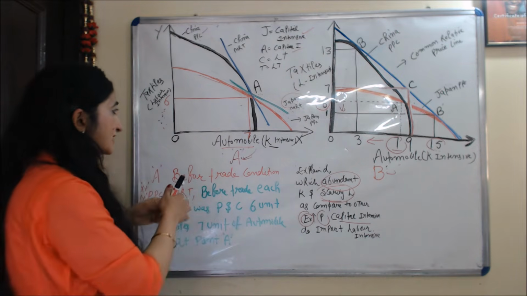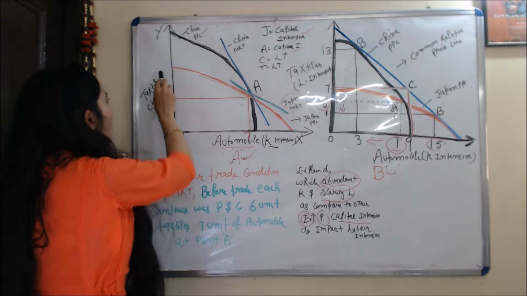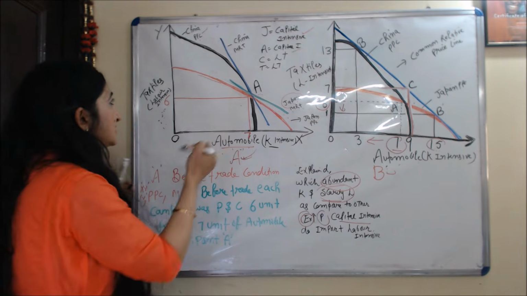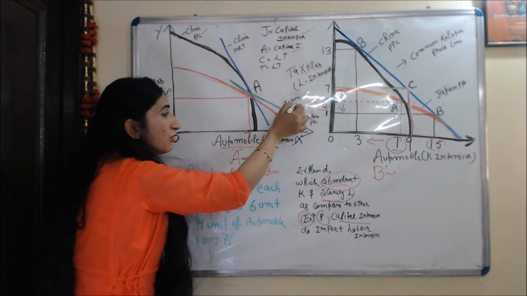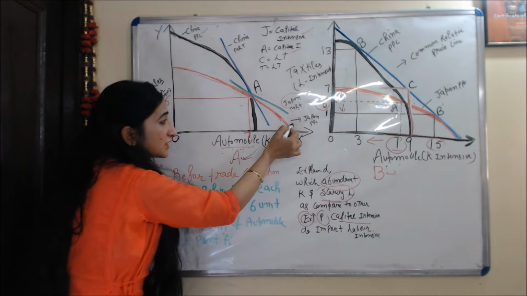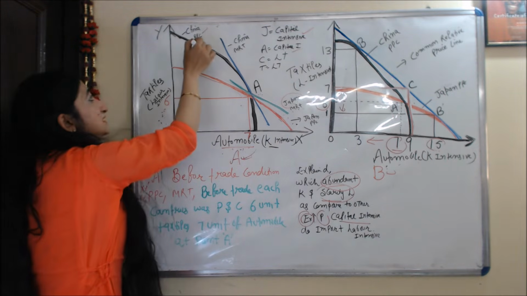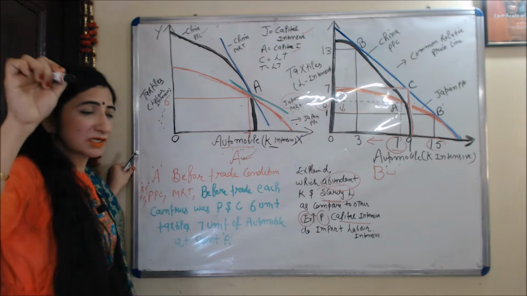Okay, on the x-axis we have automobile, on the y-axis we have textile, and this red curve is the production possibility curve of Japan, and this black curve is the production possibility curve of China.